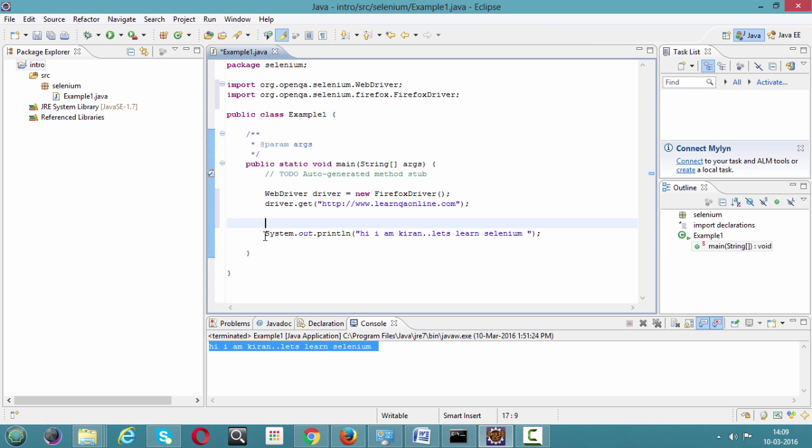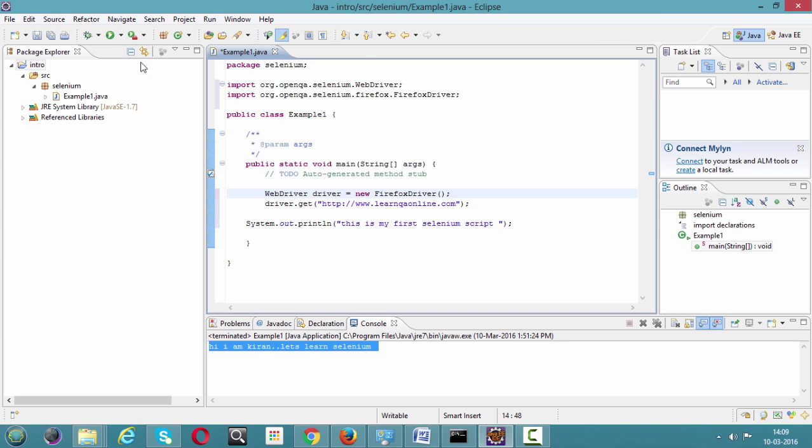After that, in the console, it should print using System.out.println, "This is my first Selenium script." Whenever I run this project, Selenium will launch Firefox with the learnqaonline.com website on it.